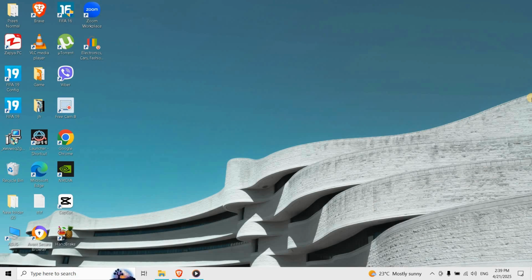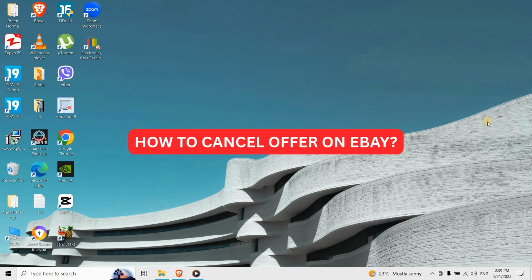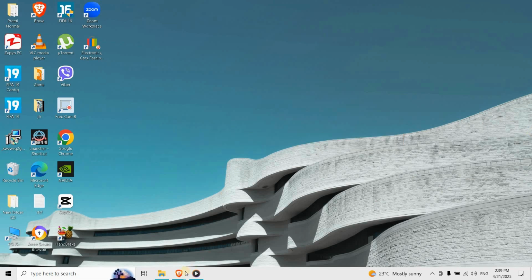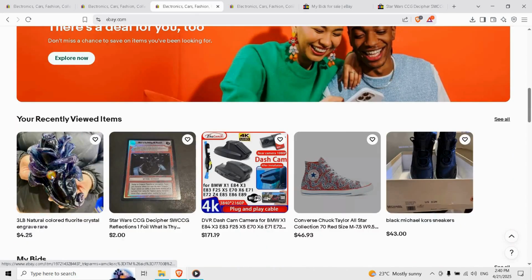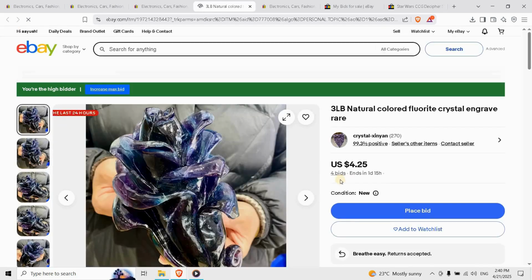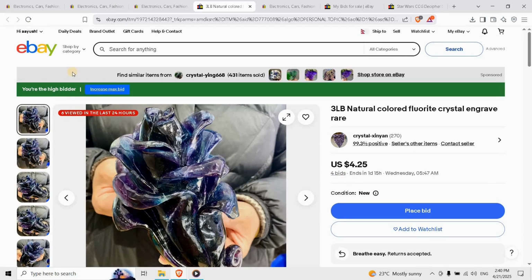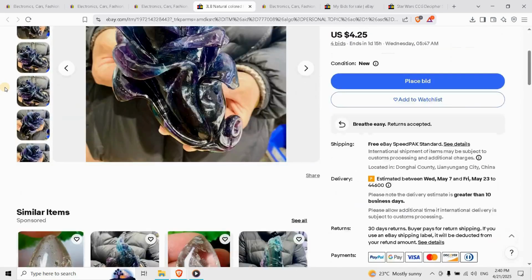Made an offer on eBay and changed your mind? Here's how to cancel or retract your offer, but keep in mind it only works under certain conditions. Go to My eBay and click on Bids/Offers. Find the item you made an offer on and click on it. You can only retract an offer if it hasn't been accepted yet or it has less than 24 hours.